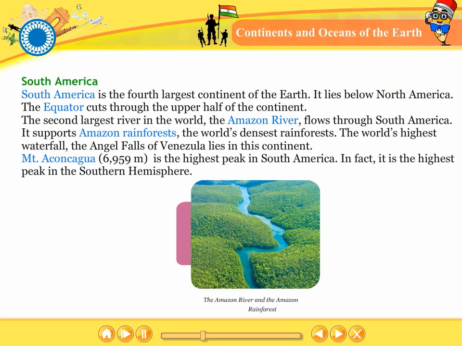The world's highest waterfall, the Angel Falls of Venezuela, lies in this continent. Mount Aconcagua, 6,959 meters, is the highest peak in South America. In fact, it is the highest peak in the southern hemisphere.